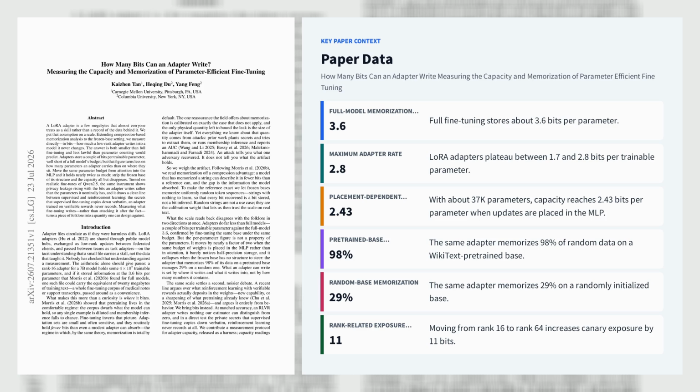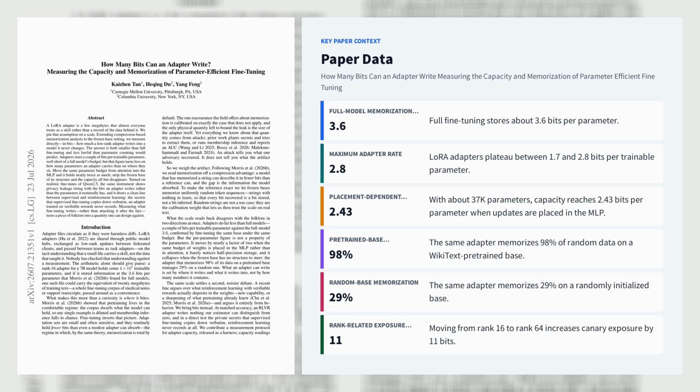Full models reach 3.6 bits per parameter, while adapters plateau between 1.7 and 2.8 bits per trainable parameter under a matched 16,000-step budget. Capacity is not determined by parameter count alone. With about 37K trainable parameters, moving the update from attention to the MLP changes capacity from 1.3 to 2.43 bits per parameter, while reduced precision storage has little effect.